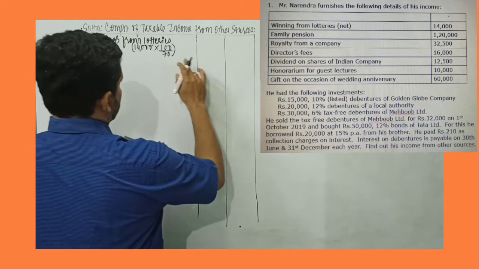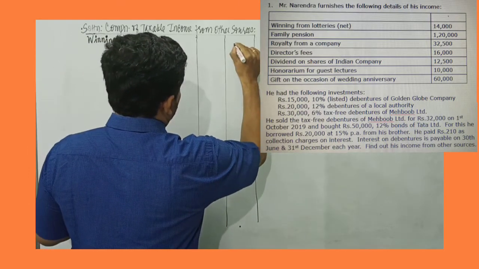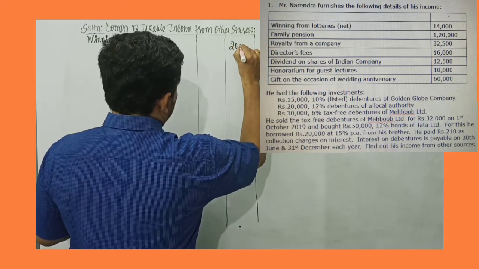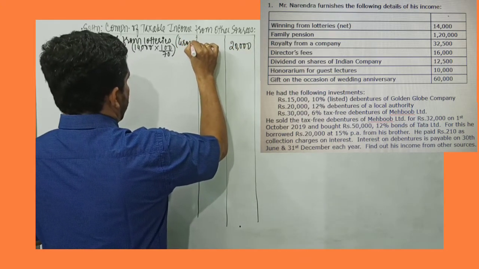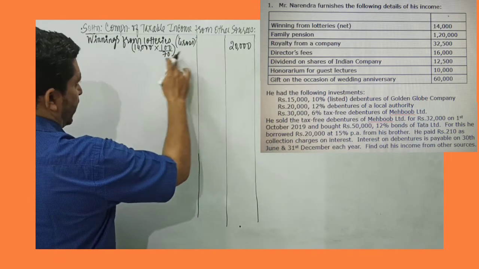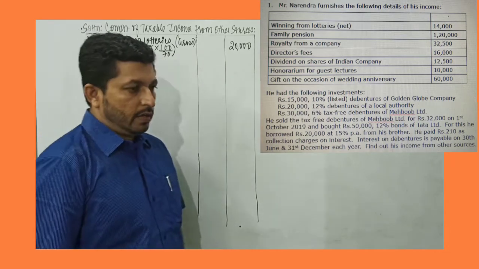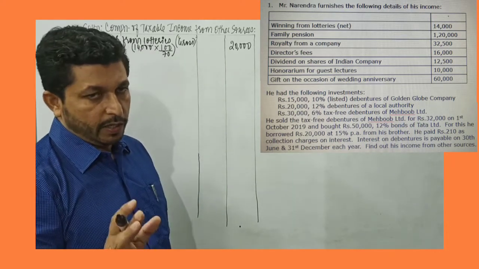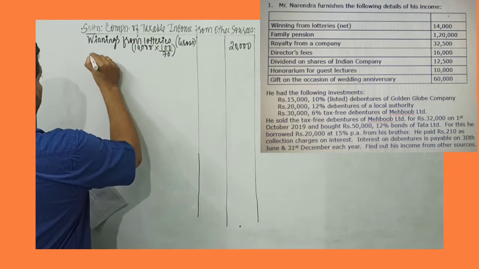So lottery prize would work out to 14,000 divided by 7, so 20 into 100, that will give you 20,000. So the gross amount, we are supposed to take the gross amount always. So gross amount from lottery prize would be 20,000. So net amount is given, we need to gross it up by 100 divided by 70 because the TDS rate on lottery prize is 30%. Then we are given family pension.